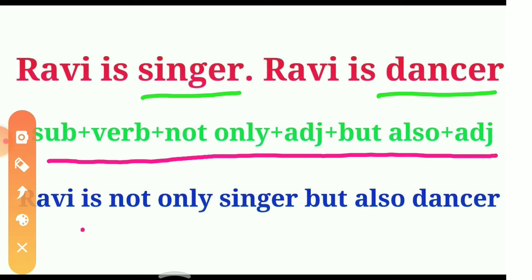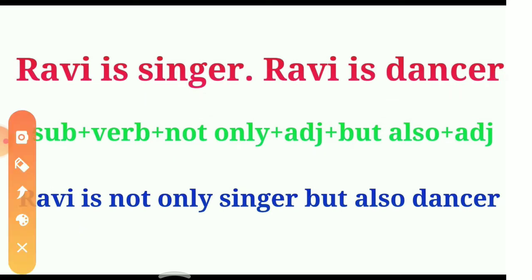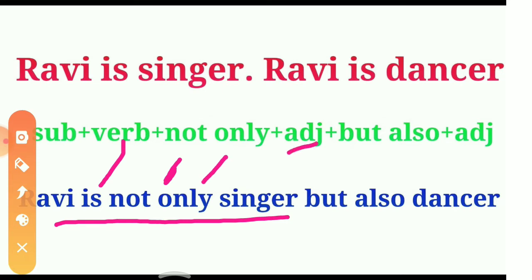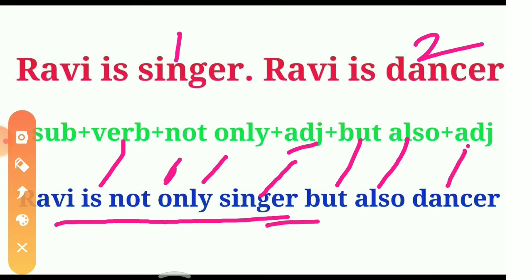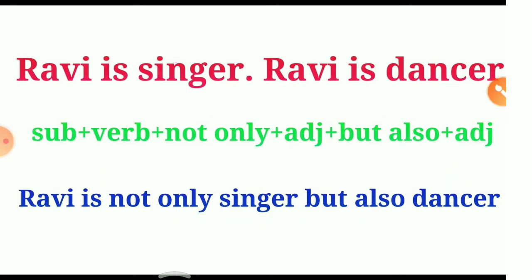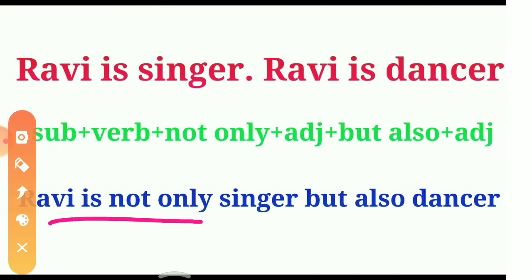So our subject is Ravi. As usual, Ravi is there. Ravi is not only singer. So we have done here Ravi, subject, verb is, not only we have done here. Adjective is first singer, this is the first adjective, this is the second one. But also is here. Adjective is dancer. So the sentence becomes: Ravi is not only singer but also dancer.